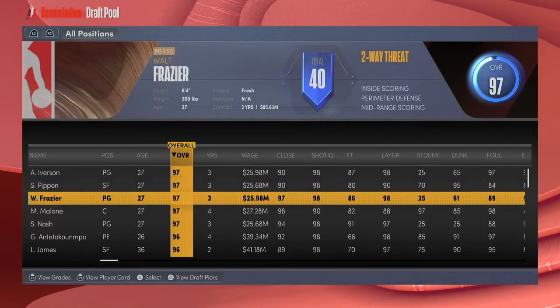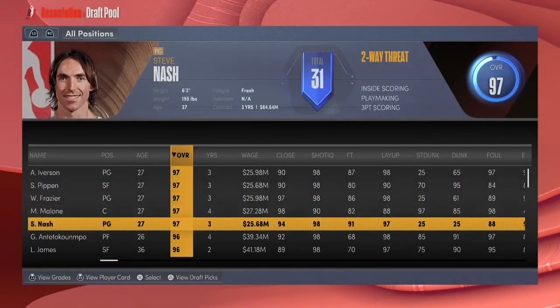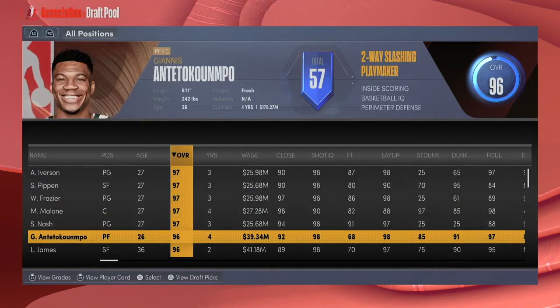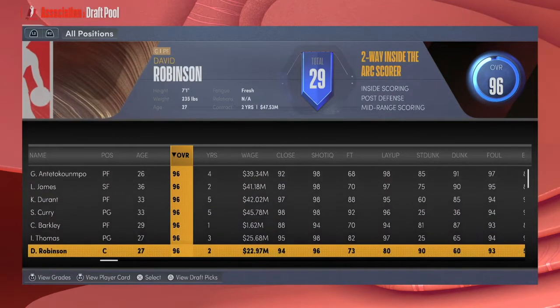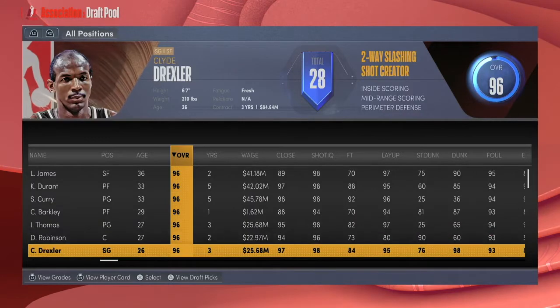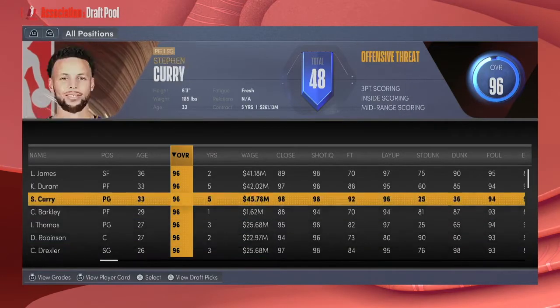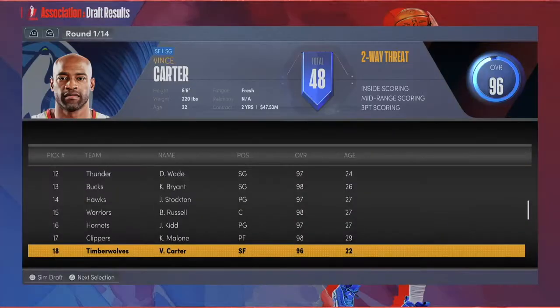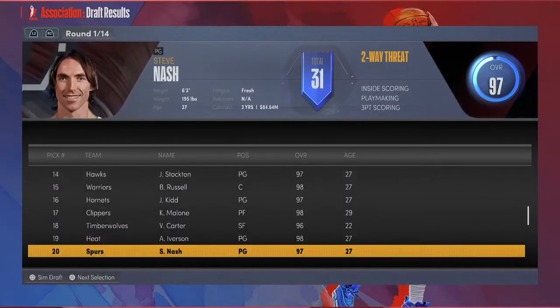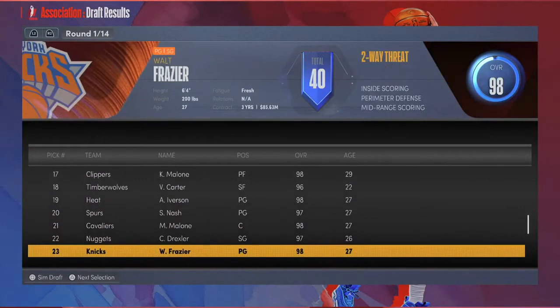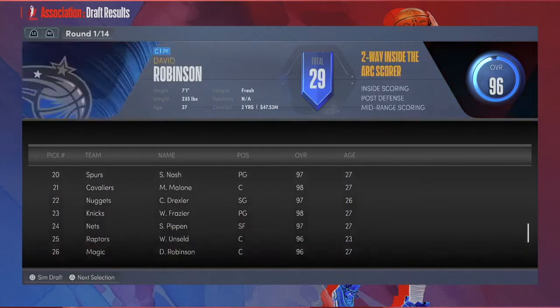And there's a lot of good players: Scottie Pippen, Allen Iverson, Steve Nash, Giannis, LeBron, Kevin Durant, Steph Curry. But I think out of all of these players, I had to go with Allen Iverson, even though he was small. You may think that was a bad pick, but I think Allen Iverson is really fun to play with. I think he'll be a great player.